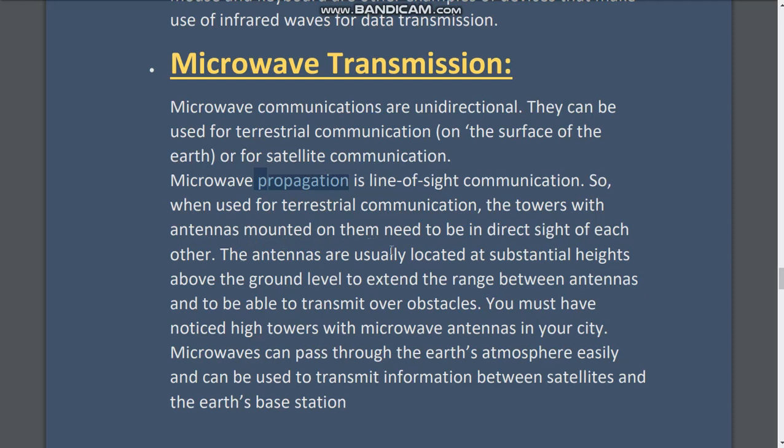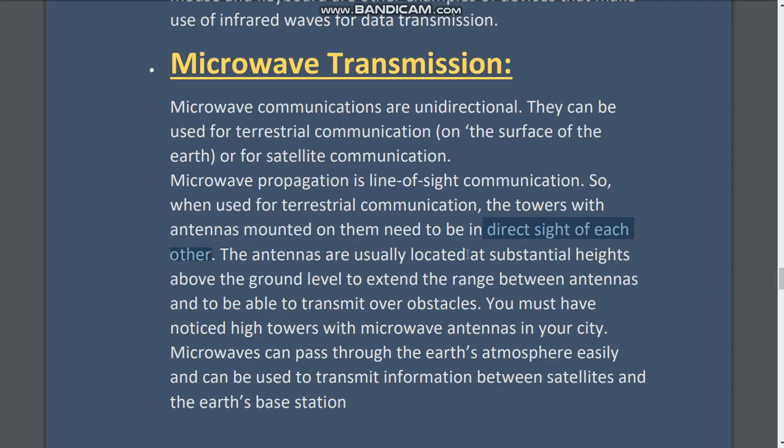You might have seen the towers with antennas, transmitters or receivers. They should contact other antennas on other towers in direct sight of each other. If direct sight is not there, they cannot communicate.